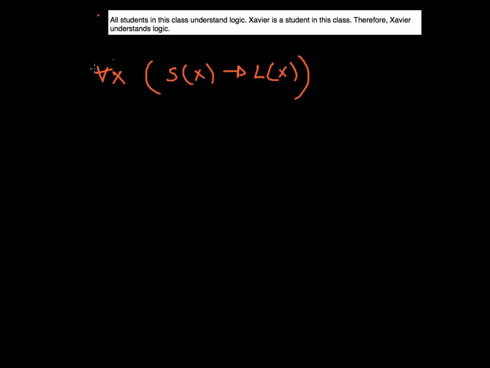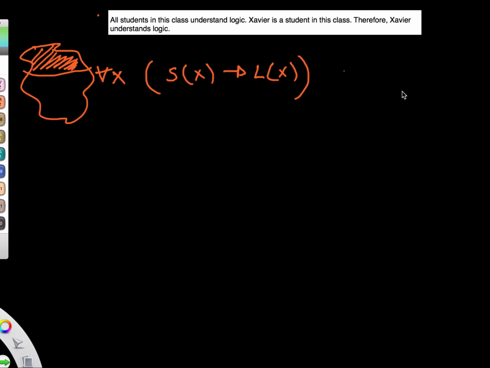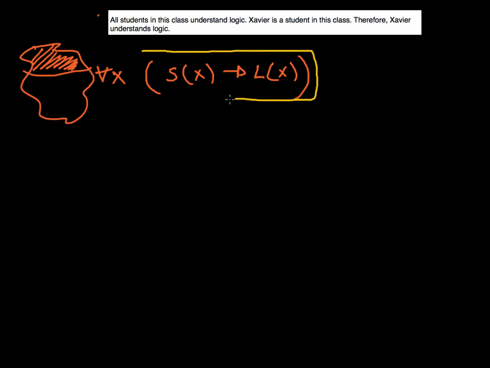Okay, so my claim here is this about all X's, where X happens to be a universe of everything. Some of the people in this universe happen to be my students. So I'm using the conditional operator such that as long as X is a student in my class, then X understands logic. And just as a recap from week 1, week 2, if I look at my statement here in yellow, everything in yellow must be true for every single X.